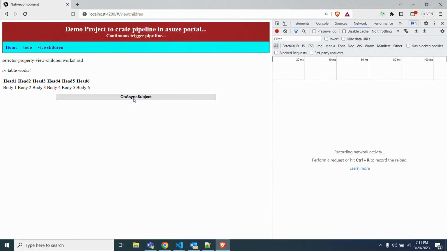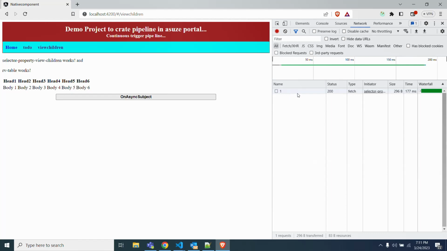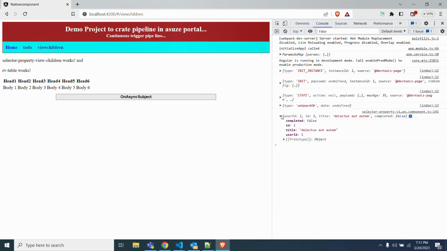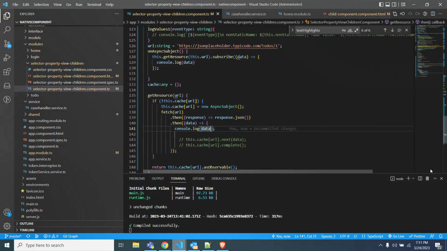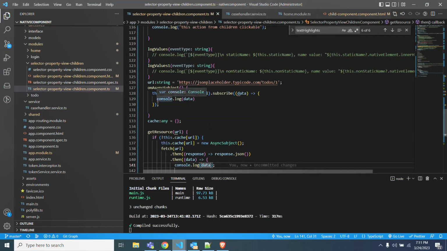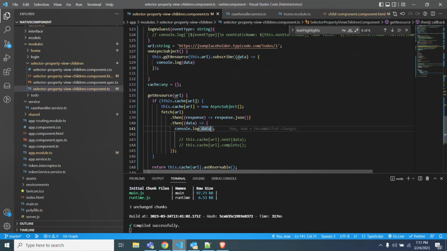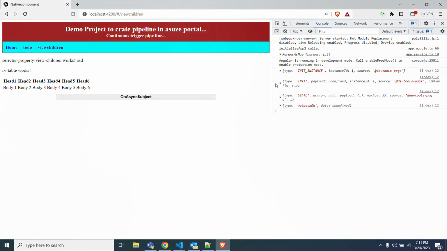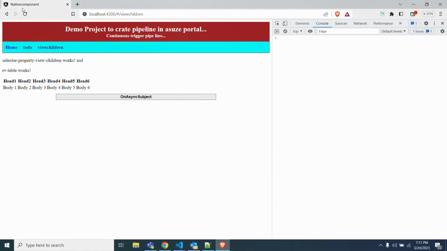So let's log the data from whatever the API is called. When we click on this AsyncSubject, the API request is going and the response is coming. When we see the console, it's printing. This is the subscribe, and on click it will call, right? Then I commented the next method and also complete. When we uncomment the complete, only then will the subscribe method invoke and get the data here.